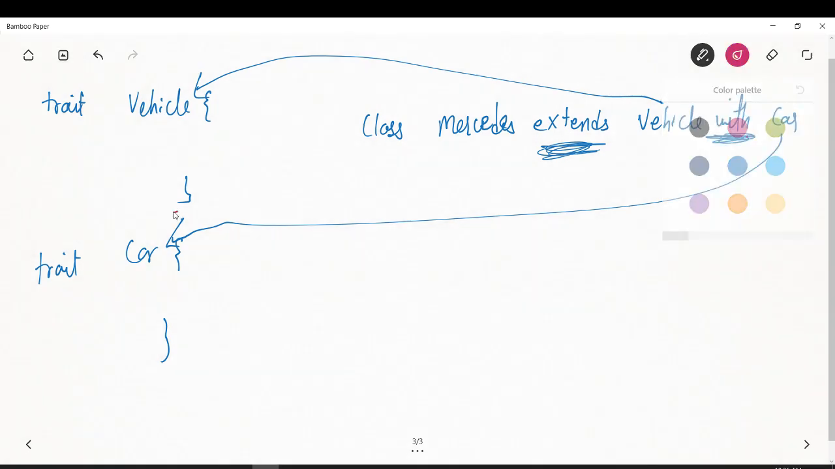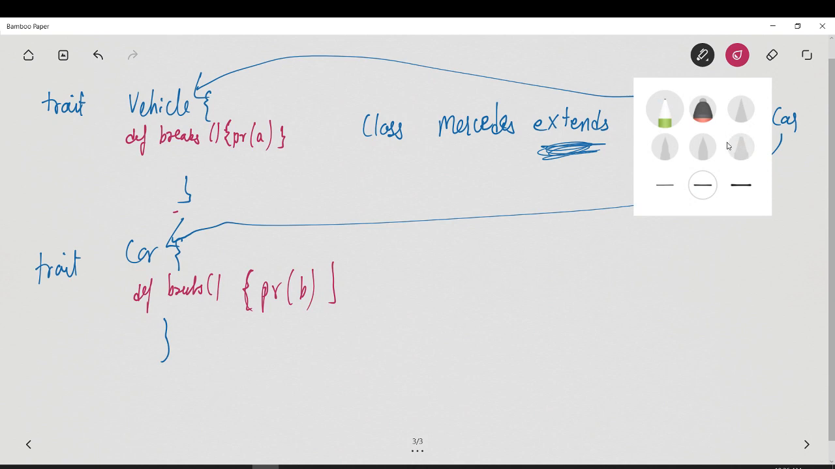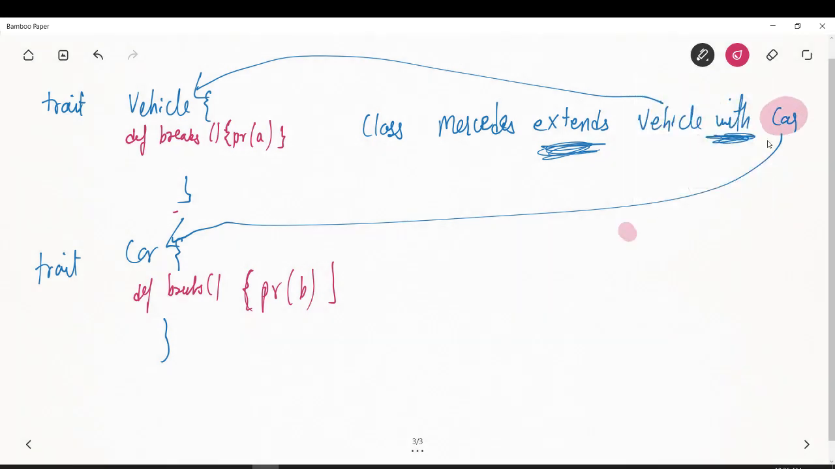Now let's go ahead. Let's say this also had a method called brakes, and for that matter the function was also defined. It will print something, let's say ABC. I just want to say that the body was defined, and this also prints something, right? So the question is, if we are extending from these two traits, which one will it take? Always it will take the one that is written last, so it will start searching from the last.